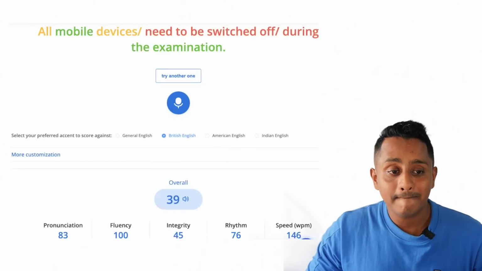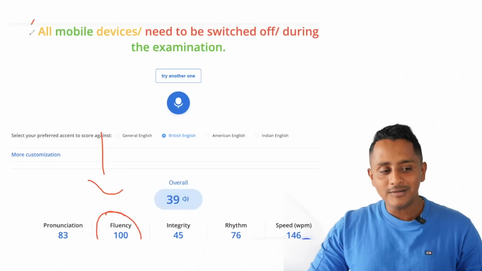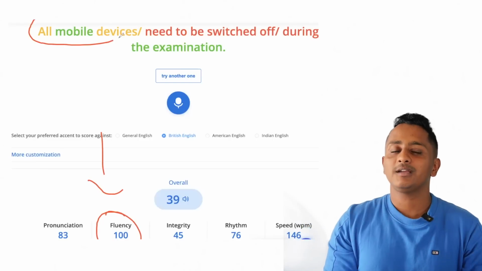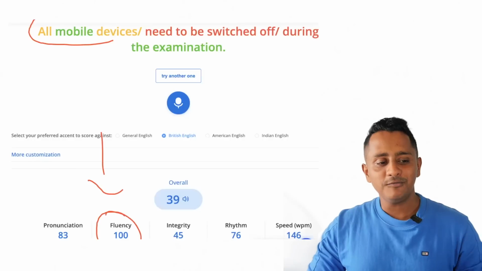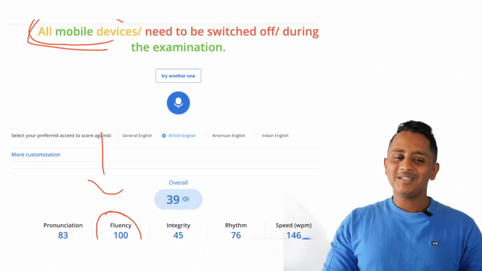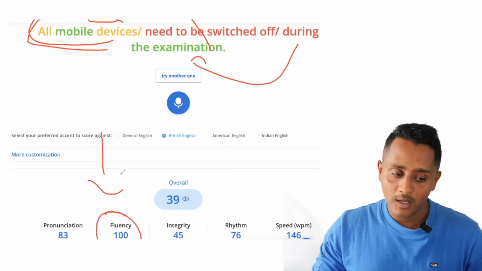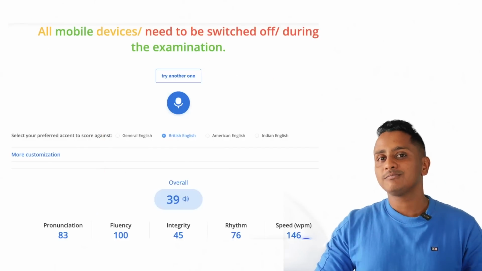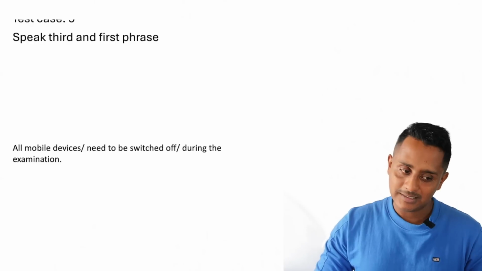So it came. Whenever I include the first phrase, I always get full marks. Whether you jumble it up or do whatever you want, you need to include the first phrase. Yes or no? I started with the third phrase and then went to the first phrase, and it still gave full marks for fluency. So it's obvious that you need to include the first phrase. We'll go to the last test case.